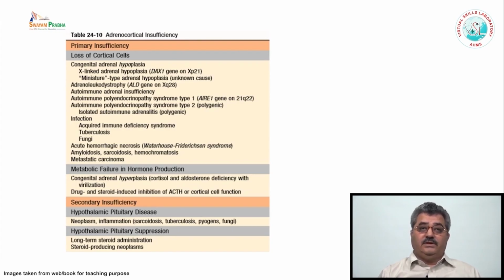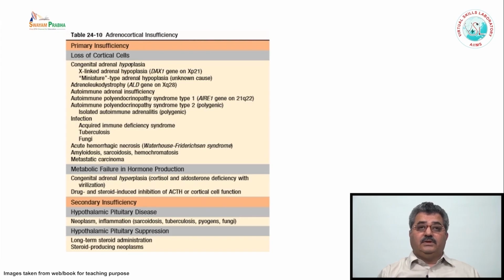It may be something wrong in the adrenal gland. It may be something wrong at the pituitary. For example, after the surgery or the radiotherapy of the pituitary gland, many patients develop adrenal insufficiency. There may be causes related to the adrenal, and many of them are autoimmune. There may be congenital adrenal hyperplasia, metabolic failure of hormone production, some infiltrative diseases, for example, amyloidosis, sarcoidosis, hemochromatosis. In all these conditions, there is infiltration of the adrenal cortex and there is hypofunctioning.